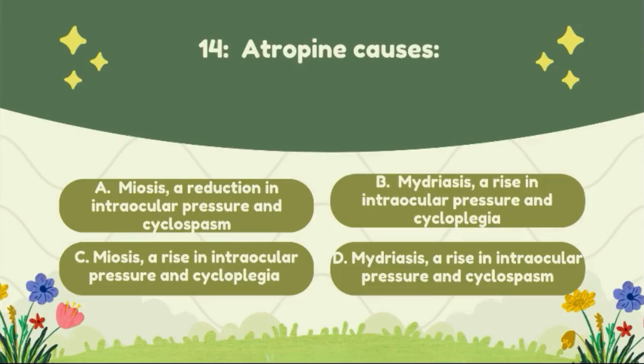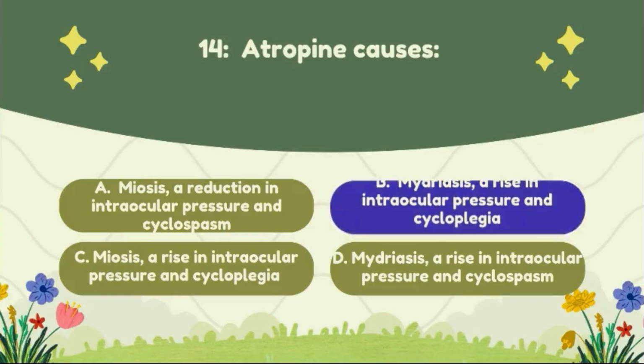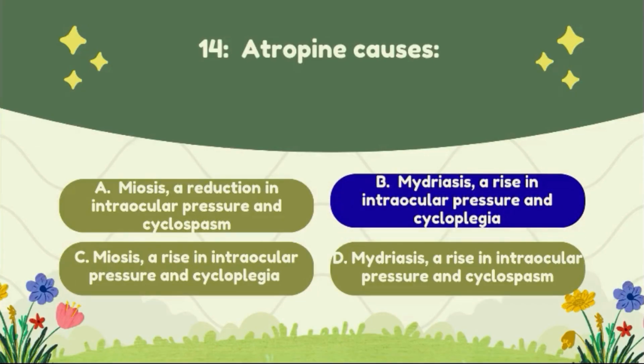Question number 14. Atropine causes: option A, miosis, a reduction in the intraocular pressure and cyclospasm; option B, mydriasis, a rise in the intraocular pressure and cycloplegia; option C, miosis, a rise in intraocular pressure and cycloplegia; option D, mydriasis, a rise in intraocular pressure and cyclospasm. The correct answer of this question is option B, mydriasis, a rise in intraocular pressure and cycloplegia.